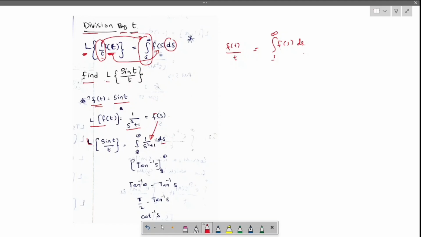Now this term is nothing but simply tan inverse s. Now apply the limits s to infinity: upper limit tan inverse infinity minus tan inverse s. Tan inverse infinity is nothing but pi by 2, minus tan inverse s. If we simplify this, we will get cot inverse s. Okay, I hope you got the division by t Laplace.